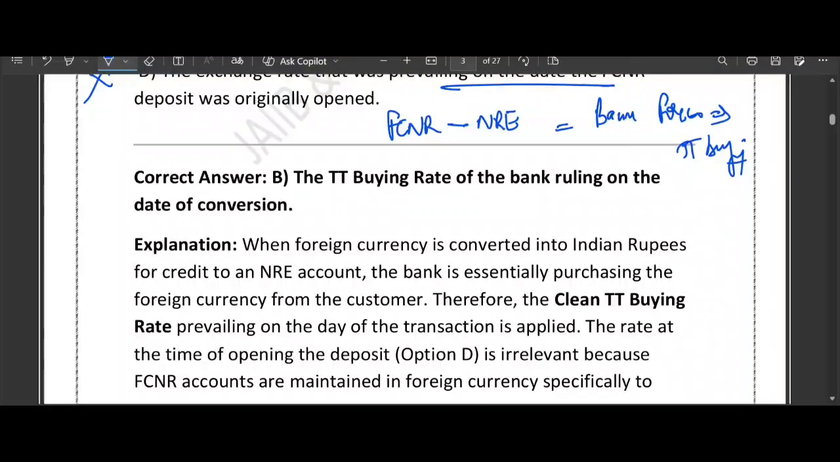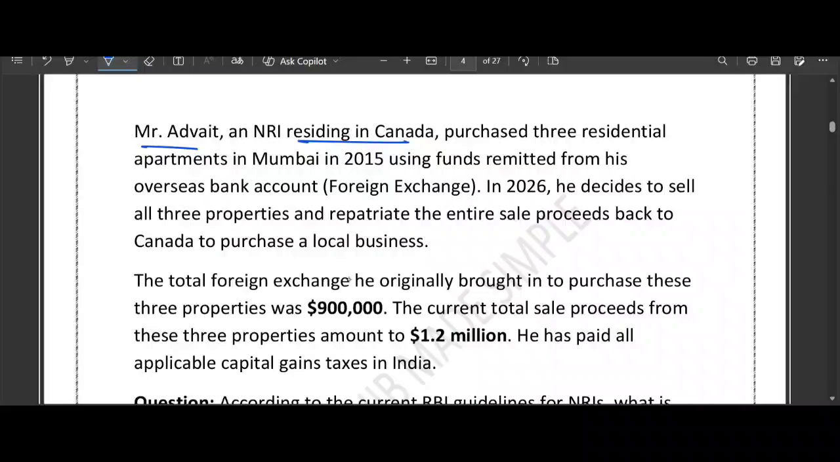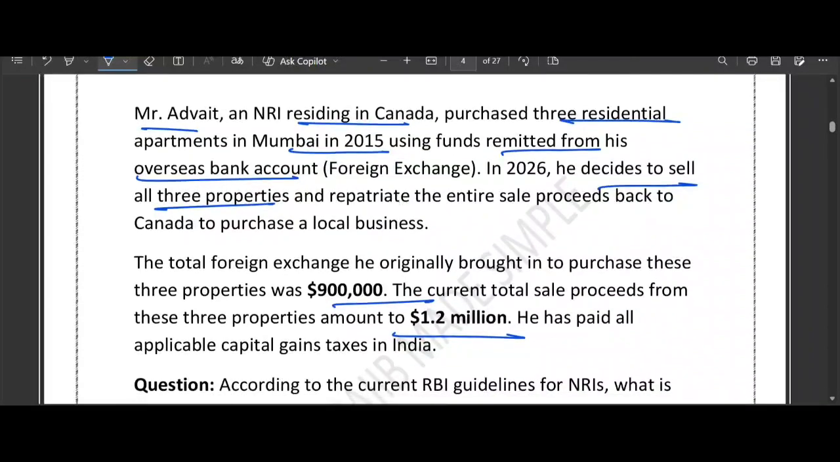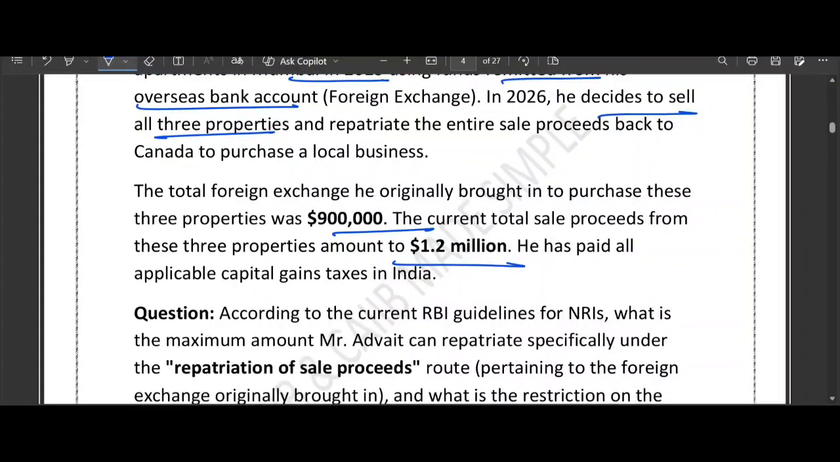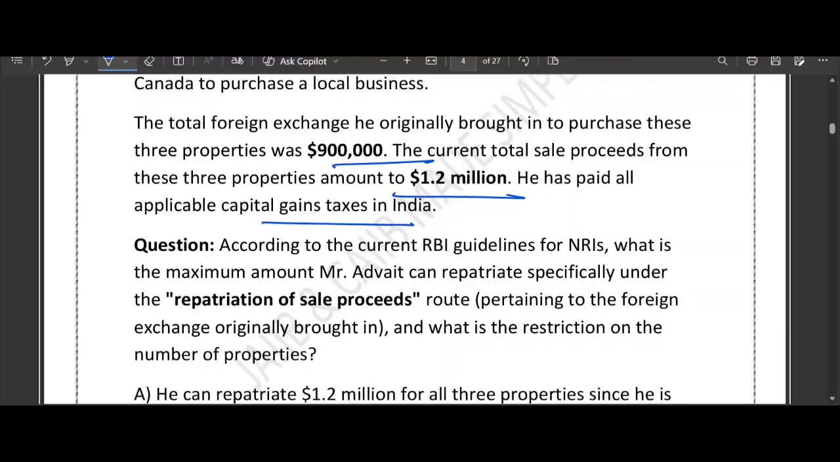Now question number 4. Question number 4 is a very good question. So let's carefully understand this case study. Mr. Advait, he is an NRI living in Canada. So he purchased 3 residential flats in Mumbai in the year 2015 using foreign exchange remitted from abroad. Now in 2026, what happened? He sold all the 3 properties. Total sale value is $1.2 million, right? So purchase at, I think, $9 lakh, and now it has become $1.2 million. And one more thing, all the capital gain tax in India is already paid. Now he wants to repatriate the amount back to Canada.